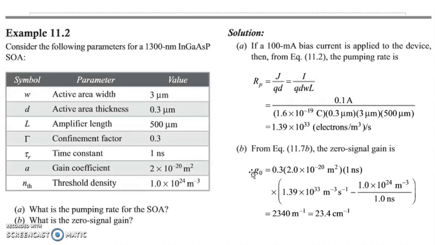You can use it. Second example, consider the following parameters for a 1300 nanometer indium gallium arsenide phosphate semiconductor optical amplifier. The symbols and parameters are given and their values are given. Here we need to obtain the pumping rate for the semiconductor optical amplifier and the zero signal gain, that is g0. So we can find out the pumping rate, and we can find out the zero signal gain.